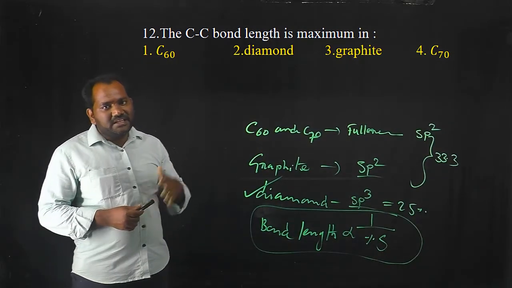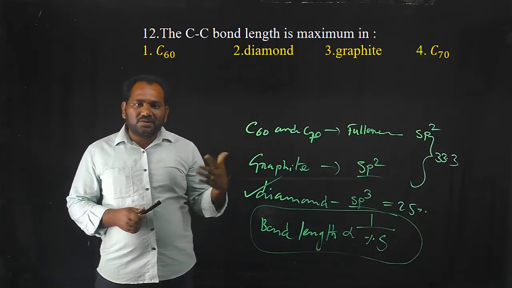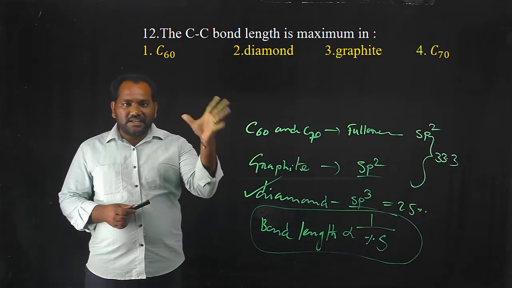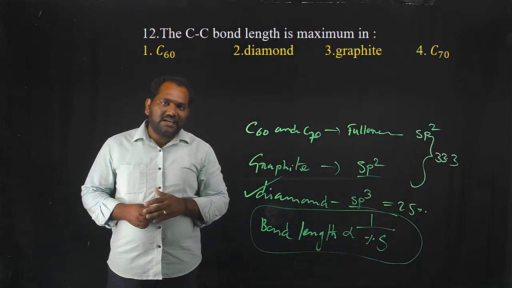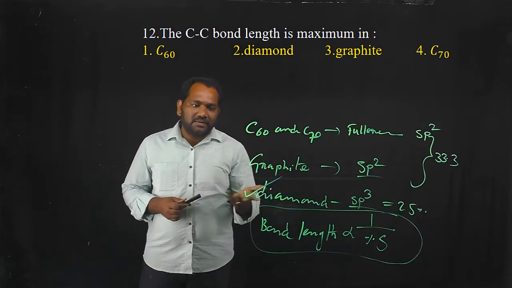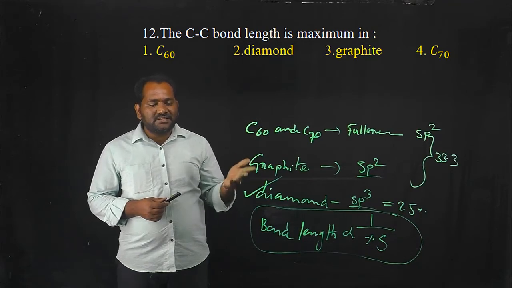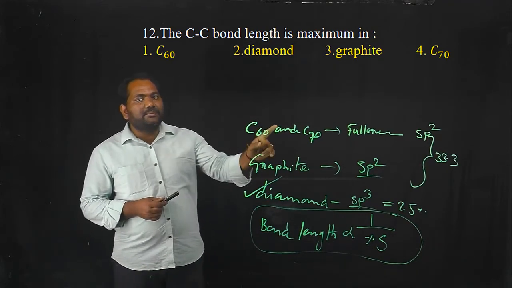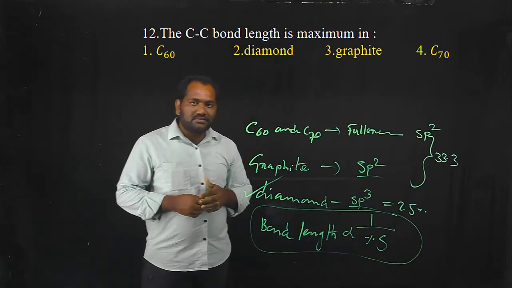We can take any parameter to conclude the answer. So the correct option is diamond. Diamond has the highest C-C bond length compared to C60, C70 and graphite, and those three have the same bond length due to the same hybridization.